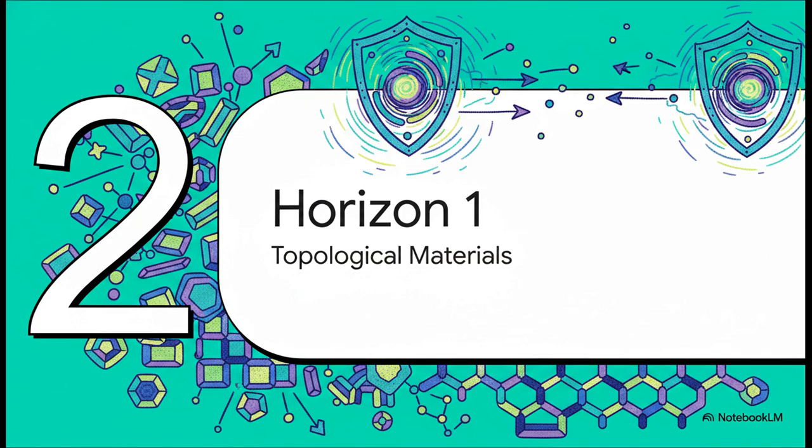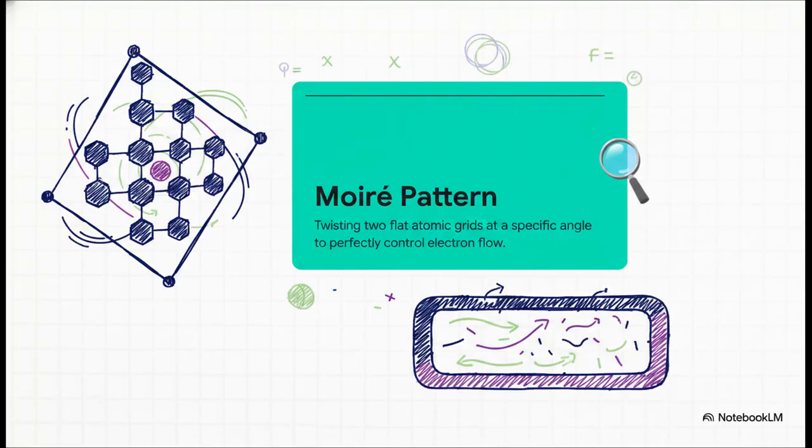Which brings us to Section 2, Horizon 1, topological materials, the physical layer. This is the foundational hardware platform. Before we can even think about running advanced quantum algorithms, we need physical materials that actually harbor those protected electronic states to build unbreakable hardware. Now we are about to look at some slightly complex math, so let's preemptively simplify things. You just need to know two key terms.